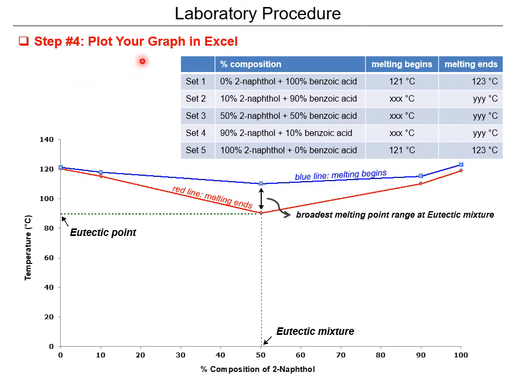So then once you get your data, which would be from these three mixtures, 10% 2-naphthol, 90% benzoic acid, you pack it in real good in the capillary tube, you insert it, and then you heat it at 5 degrees Celsius and then 1 degree Celsius.